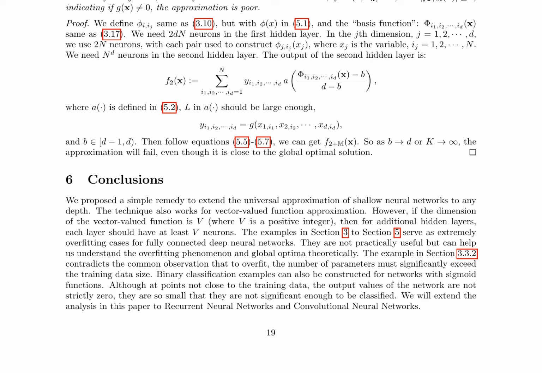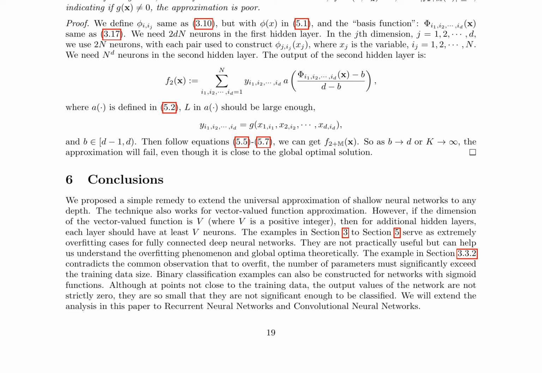The paper also provides several examples of overfitting phenomena in fully connected deep neural networks, contradicting the common observation that the number of parameters must significantly exceed the training data size for overfitting to occur. These examples include binary classification cases and high-dimensional function approximation.